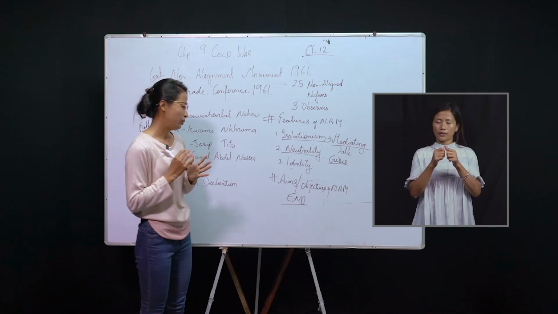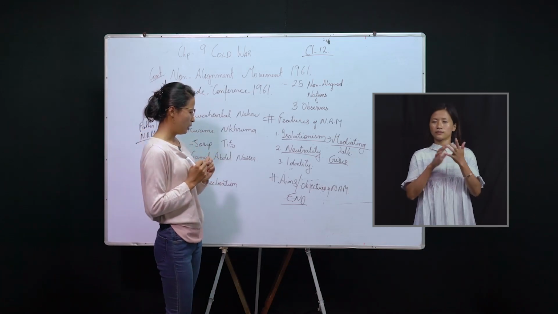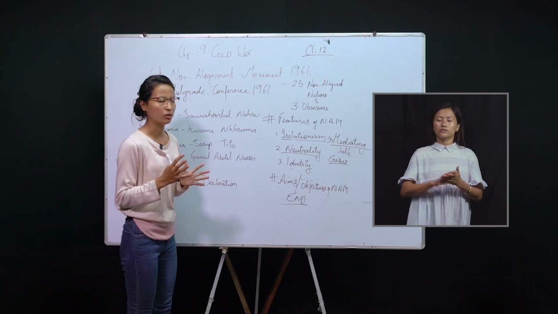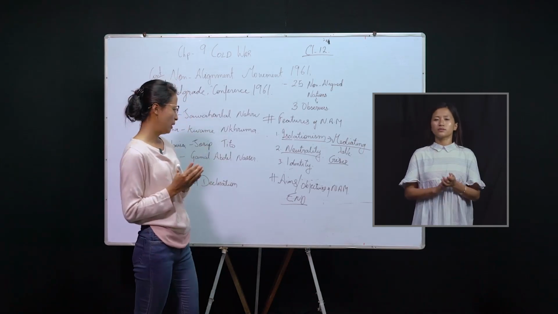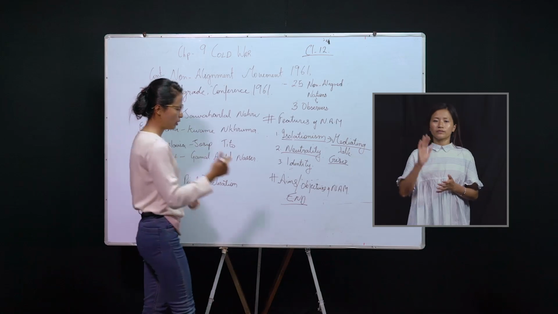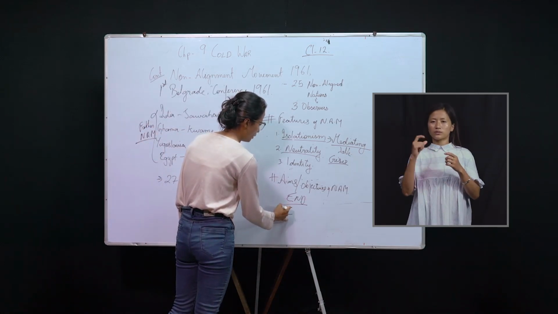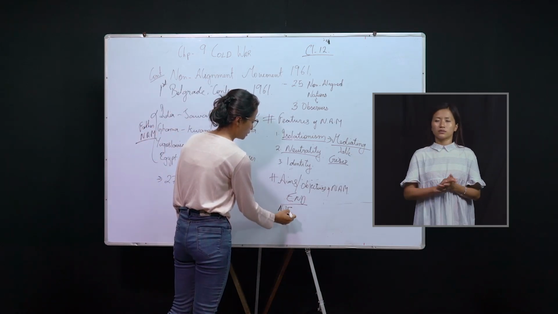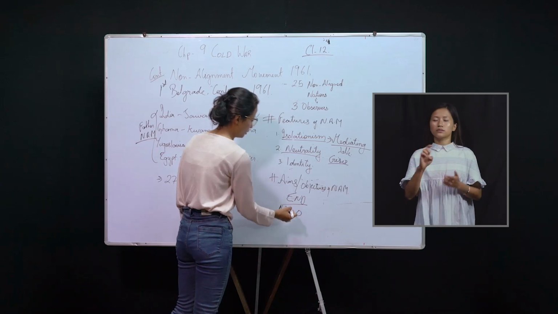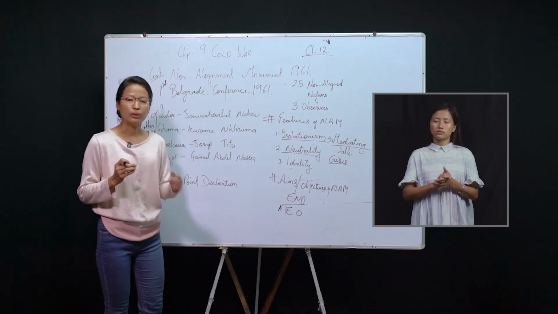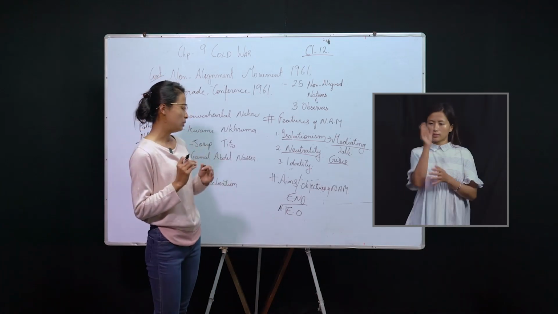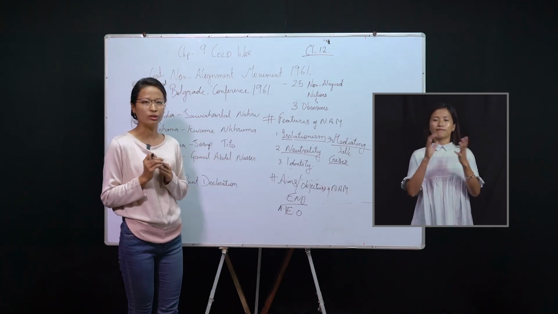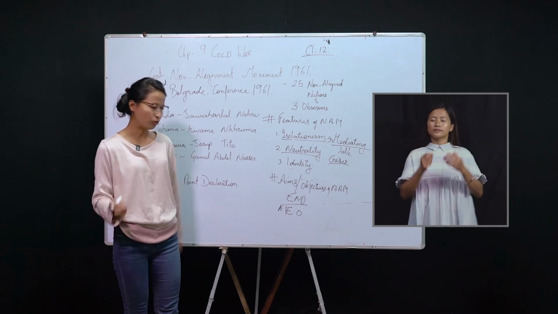Number 4, it called for cooperating with the United Nations, especially in peacekeeping efforts. Number 5, it asked for a new international economic order, NIEO, as well as human rights and environmental rights. So these are the aims and objectives of the non-alignment movement.